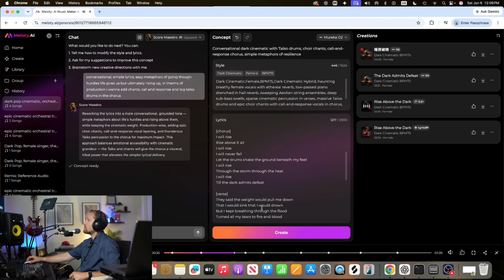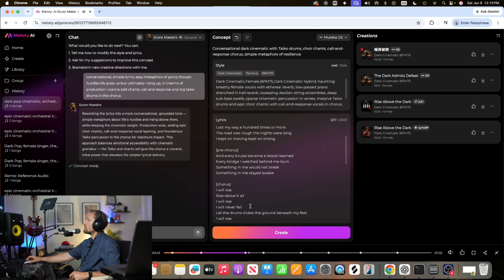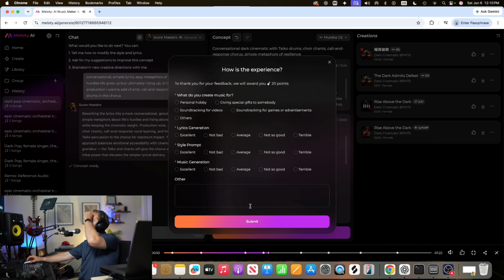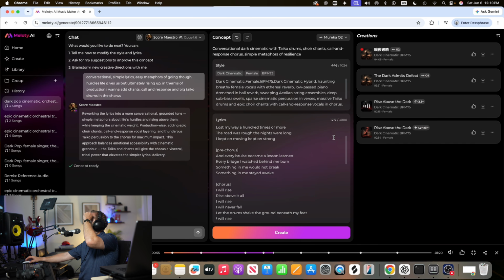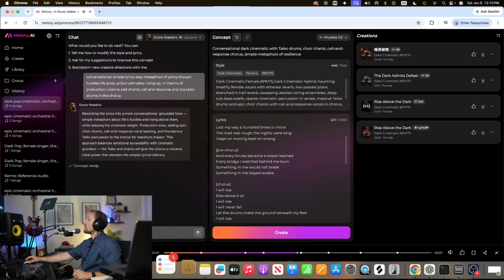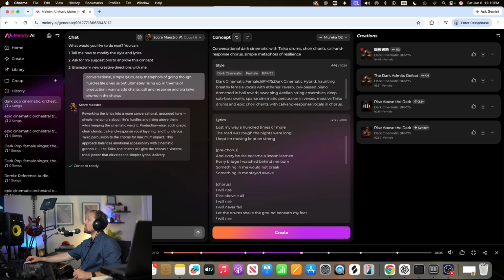And every bruise became a lesson learned. Every bridge I watched behind me burn. Something in me would not break. Something in me stayed awake. I will rise above it all. I will rise, I will never fall. Let the drums shake the ground beneath my feet. I will rise through the storm, through the heat. I will rise till the dark admits defeat. They said the weight would pull.